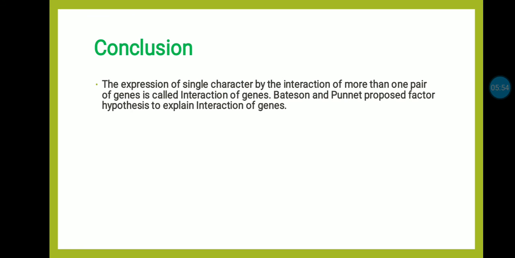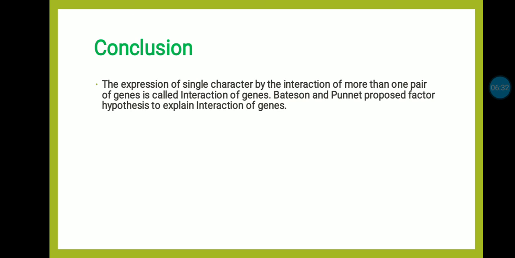Conclusion is that the expression of a single character by the interaction of more than one pair of genes is called interaction of genes. This interaction may be cooperative or supplementary. When it is cooperative, we can call it a complementary gene interaction. Complementary gene interaction gives a ratio which is also modified, but it is 9:7.